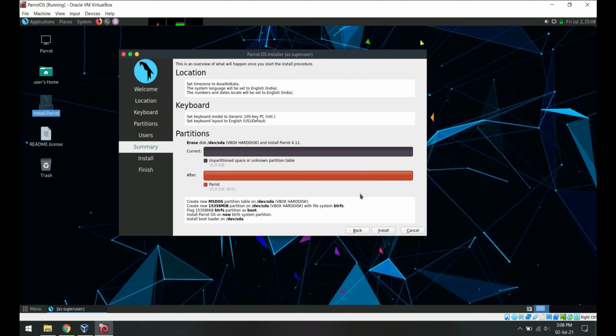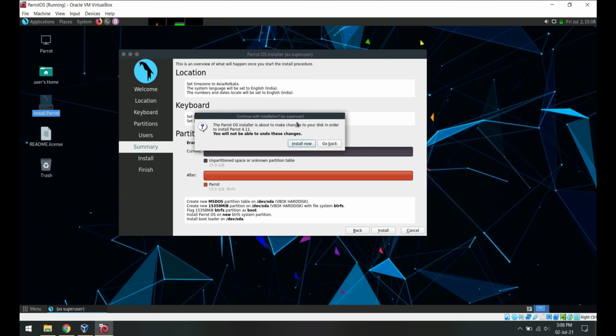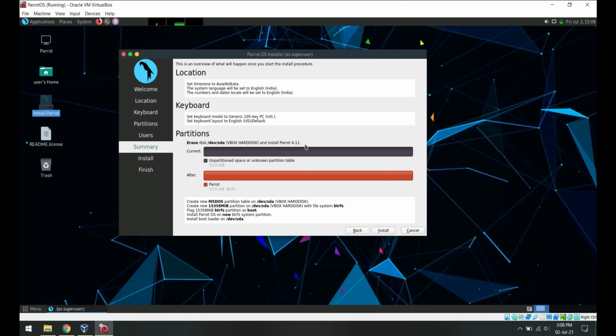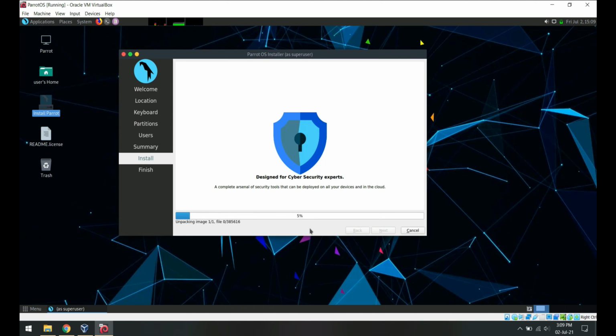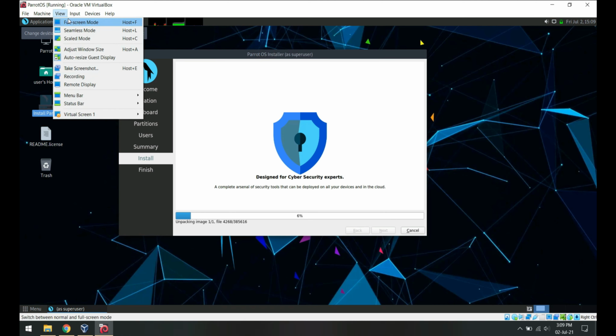And that's pretty much it. The summary section shows you all the information for the installation. After confirming everything, click Install. And click Install Now. This will start the installation process. This will take really long to install. By the way, I suggest using the VM in full screen to have a better experience.